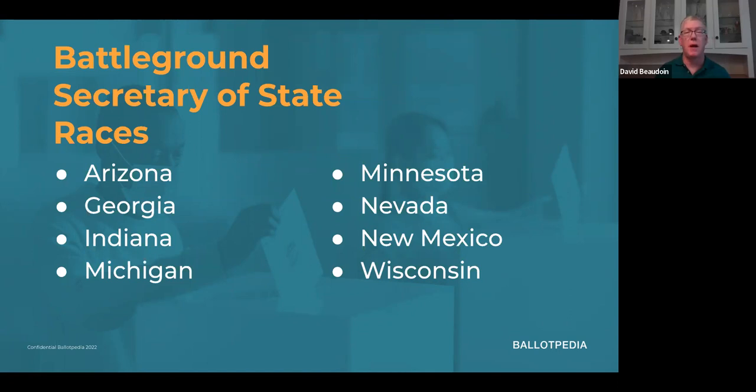Yes, we've been talking a lot about individual races for statewide offices and U.S. House and so forth. But there's also so many state legislative districts that are going to be up for election. So there are 99 state legislative chambers across the United States, and there are elections for either all or part of 88 of them. So that's quite a few.